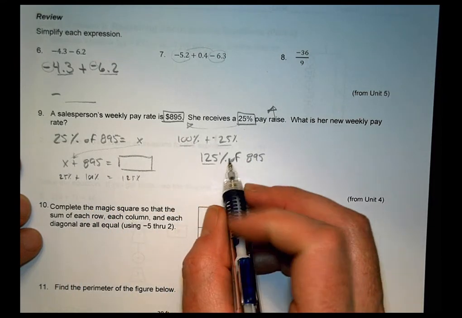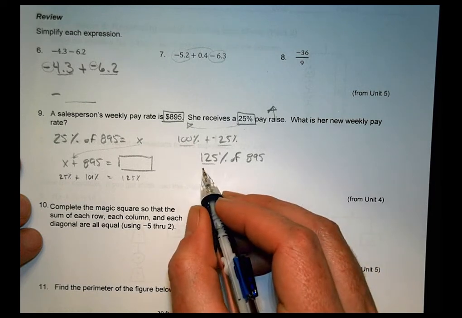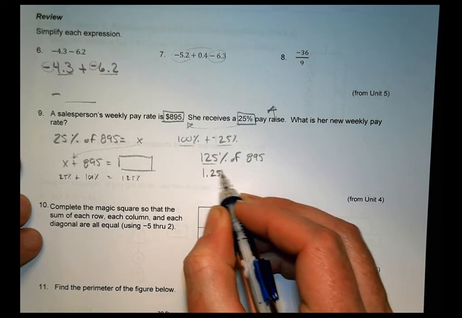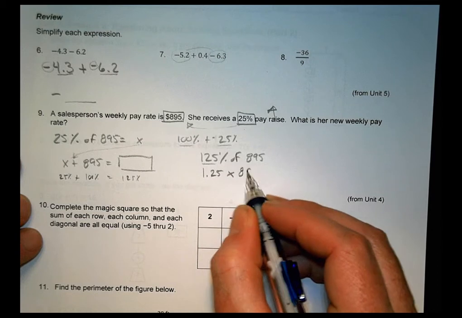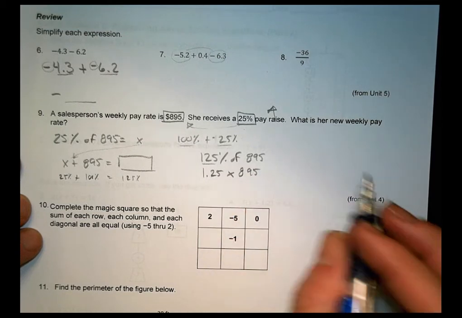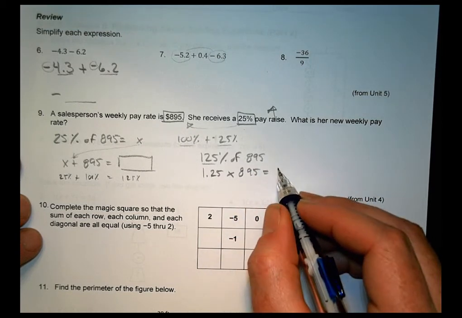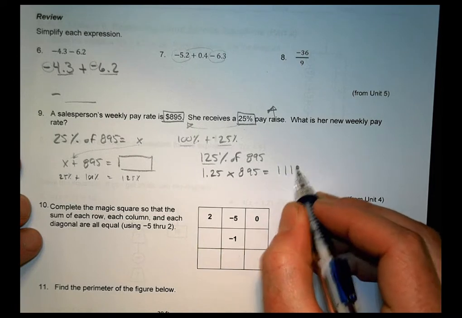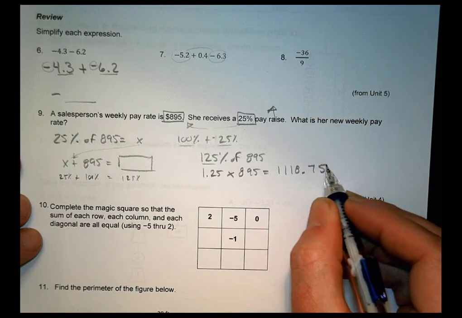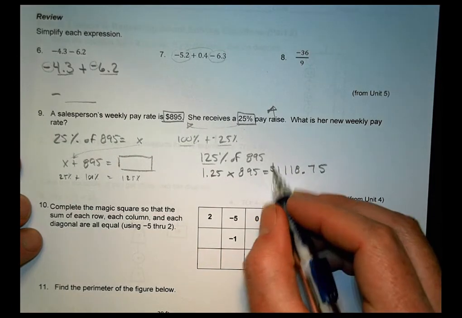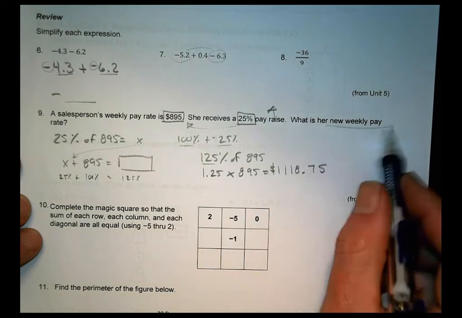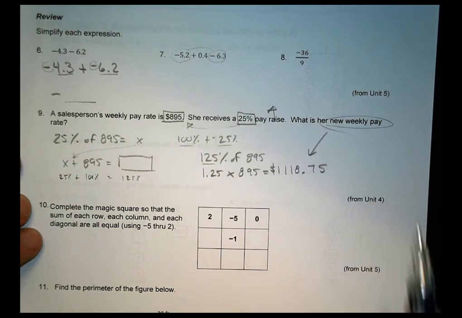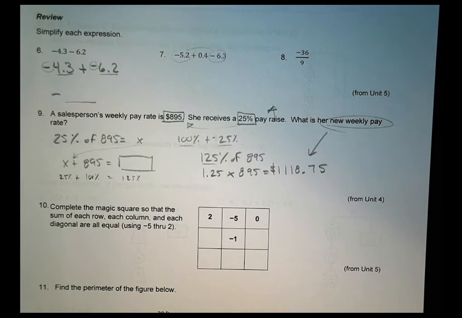So 125% as a decimal is 1.25. I multiply that by 895. And when you multiply that out, you end up with 1,118.75. So what's your new weekly pay? The new weekly pay is going to be $1,118.75 if I did my multiplication right.